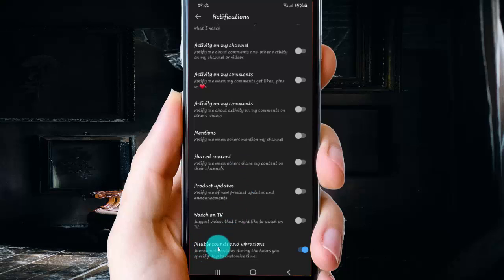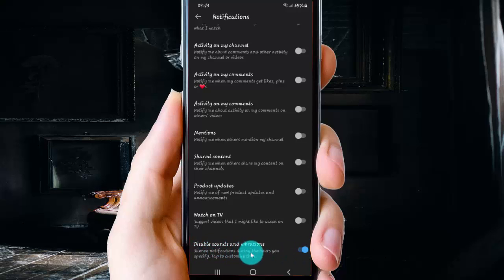and then on disable sounds and vibrations, tap switch until blue to disable YouTube sound and vibrations notifications or tap switch until green to enable. If you enable, if you tap switch until blue,